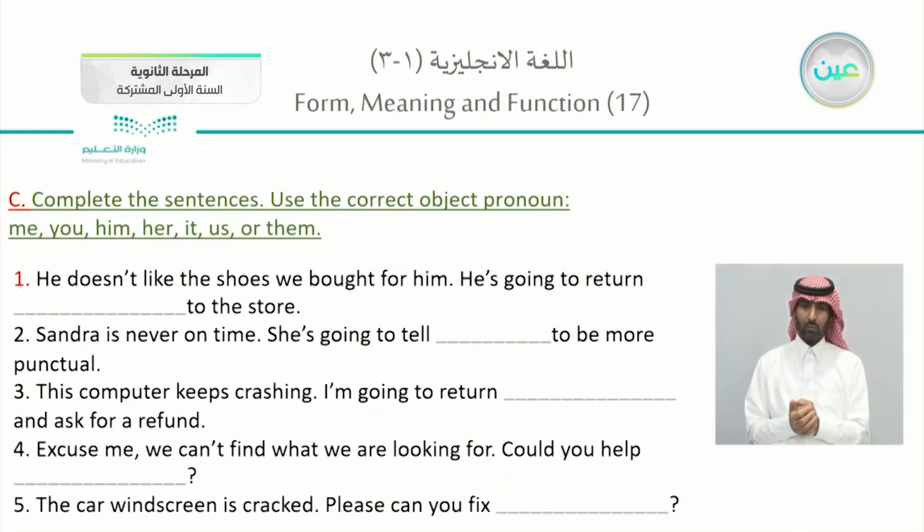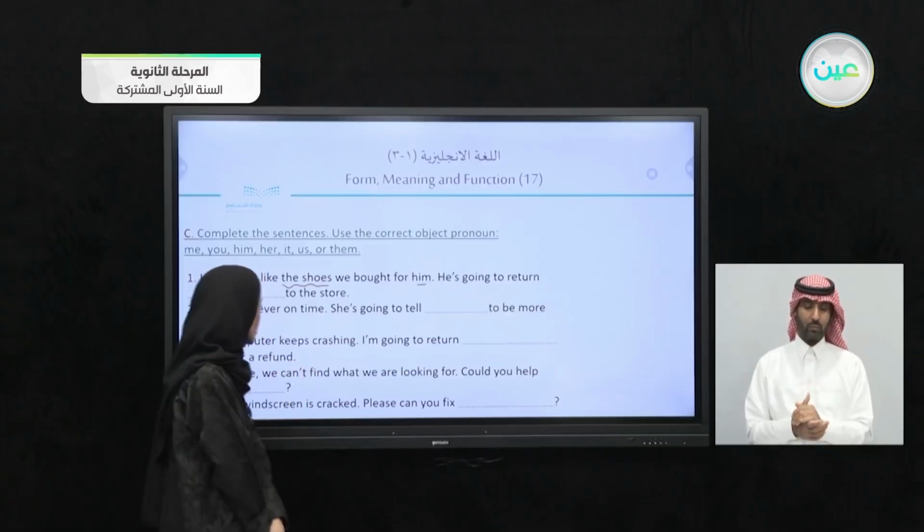Okay, now in your books, page 17, exercise C. Complete the sentences, using the correct object pronoun. You can use me, you, him, her, it, us, or them, the most suitable one. Number 1. He doesn't like the shoes we bought for him. Notice that we have he and him. He is going to return what? The shoes, which is they, so return them to the store. He doesn't like what I bought for him. So he is going to return the shoes, or return them to the store.